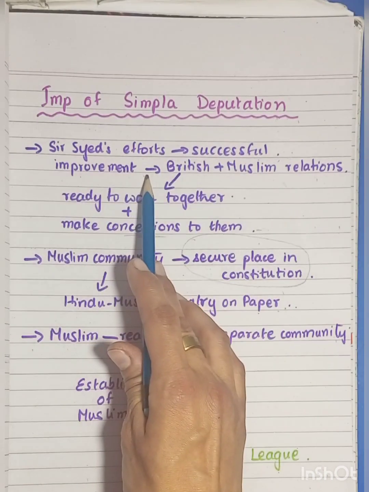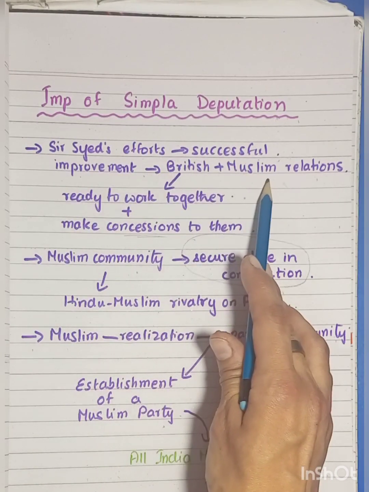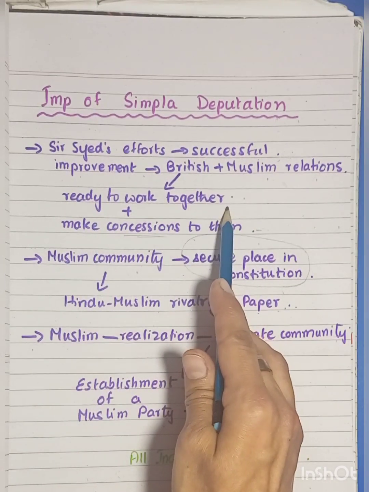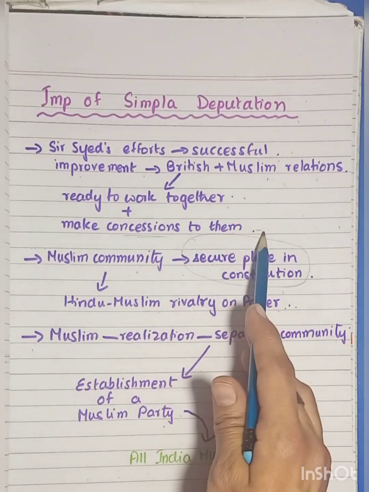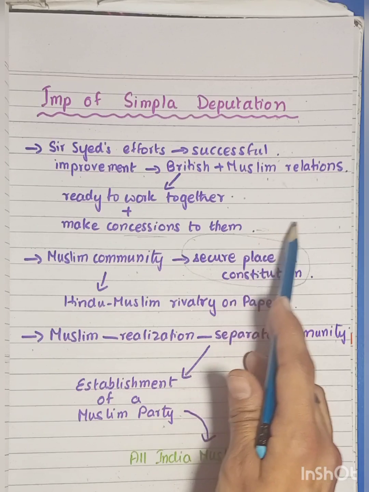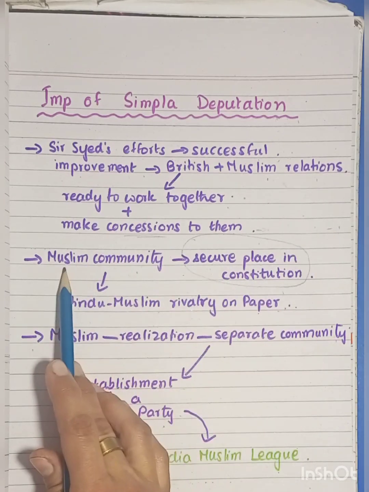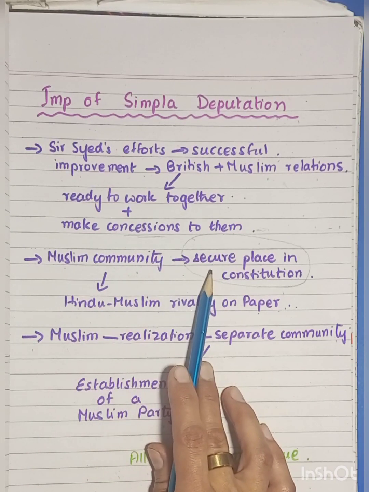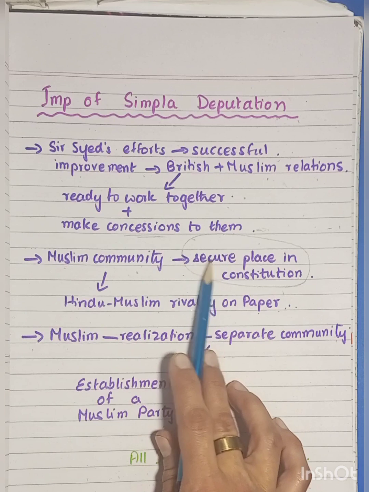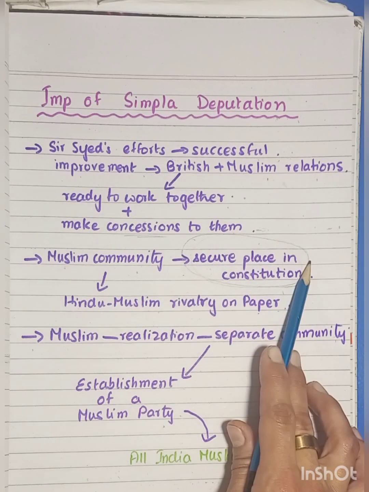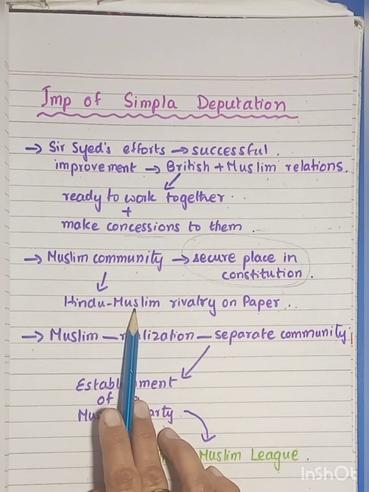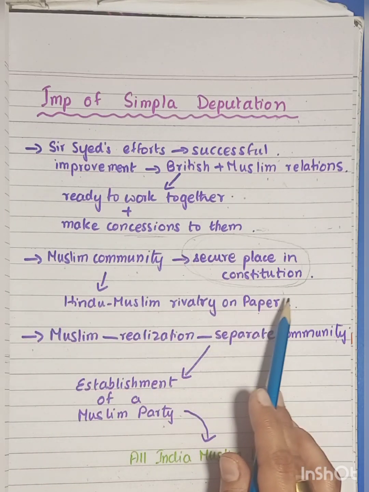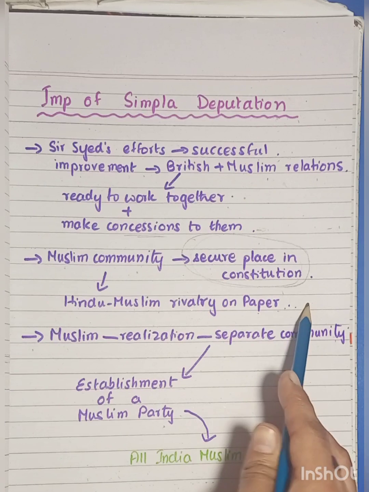And this was very evident from the improvement of Muslim-British relationships. Now the British were ready to work together with the Muslims. They even had made concessions for them, and this was reflected in the partitioning of Bengal. And secondly, the Muslim community now felt that they were a separate entity. They should be treated as such, and therefore they needed a secure place in the constitution. So now the Muslim-Hindu rivalry, which existed on the ground earlier, would now be seen on paper as well, in the constitution as well. Okay.